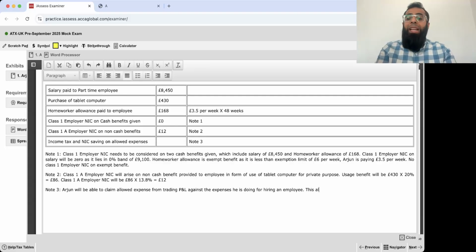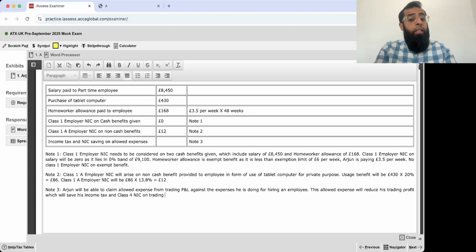Okay, this allowed expense will reduce his trading profit. He is a sole trader. He is not a company, he is a sole trader. It will reduce his trading profit, which will save his income tax and class 4 NIC on trading profits. Whatever trading profits you have, you have to think about income tax and class 4 NIC. See, questions like these have come in the past papers a lot of times. So it's not something which is very much abnormal.